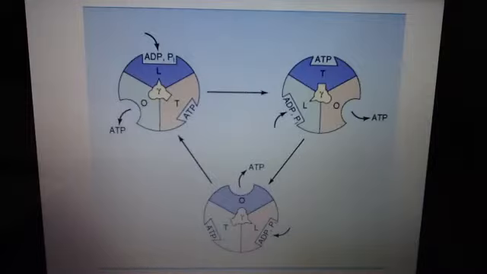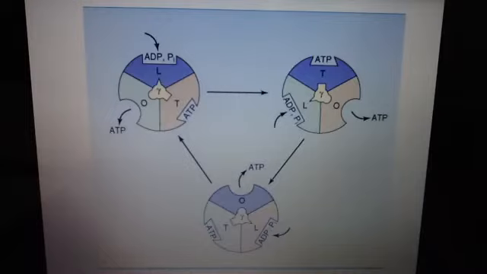If you have a lot of ADP, it means that ATP is low. So low levels of ADP equal high levels of ATP. This respiratory control prevents unnecessary oxygen consumption when ATP is adequate, because we can't store ATP.